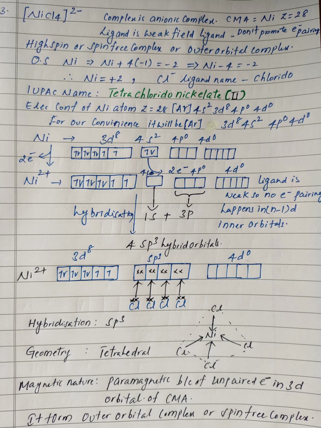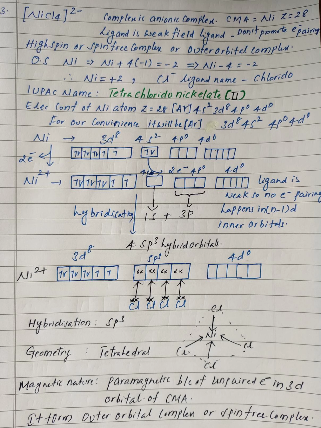That's what it means. So the next step is the oxidation number. The oxidation state of nickel here is +2, and the ligand is the chloride ion. So the name of the ligand will become chlorido while writing the IUPAC name of the complex. The IUPAC name will be tetrachlorido nickelate(II).